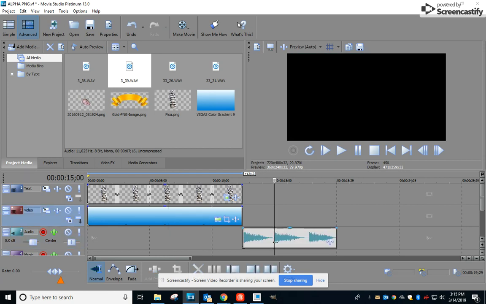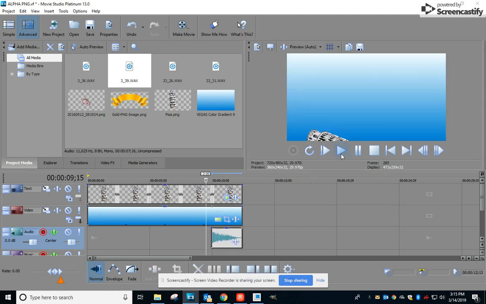So I'm going to go here and then hit S on the keyboard, which is going to split it into two chunks. I'm going to get rid of this chunk over here. This thing can be moved back at the end of the video so we can just see how the timing goes here.